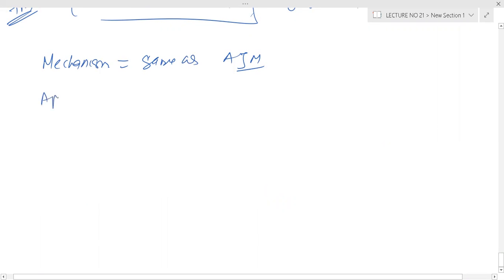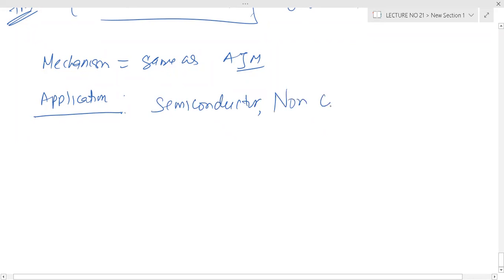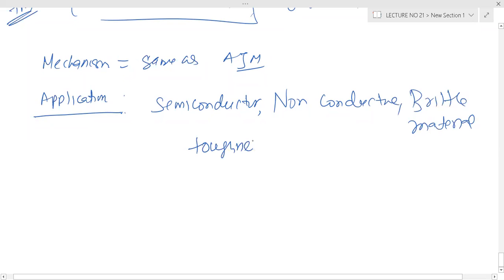In application, basically semiconductor and non-conductive brittle materials, meaning toughness must be low.